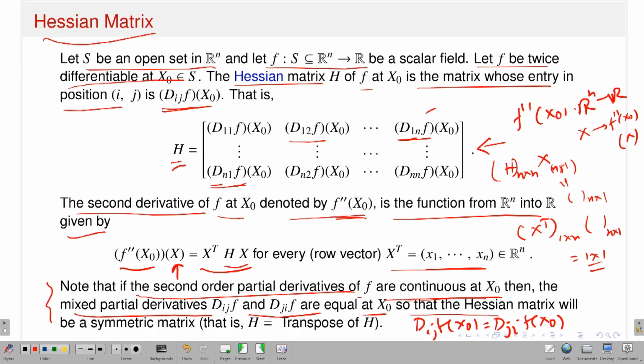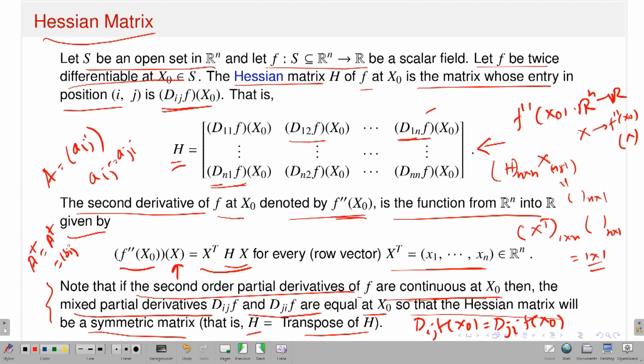So the Hessian matrix will be a symmetric matrix, that is, H is exactly equal to the transpose of H. If I have a matrix A with entries aij, and aij is equal to aji, then I say my matrix is a symmetric matrix, and this is exactly equal to its transpose. Transpose you know, right. If I have a matrix A, you can define the matrix A transpose, either A^T or A with a small t.